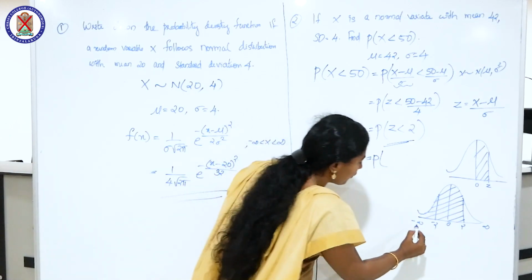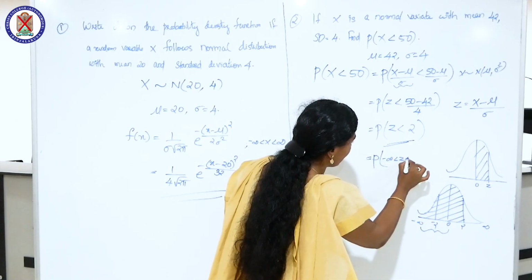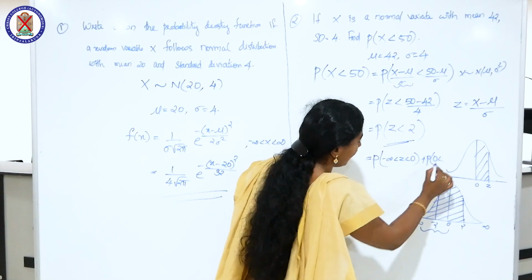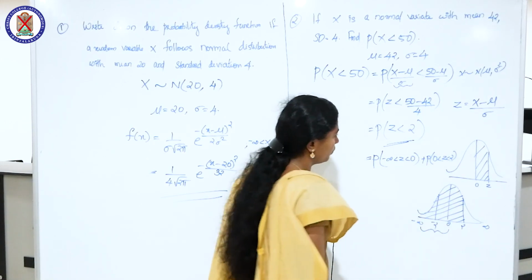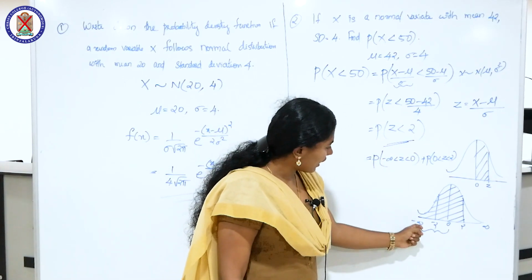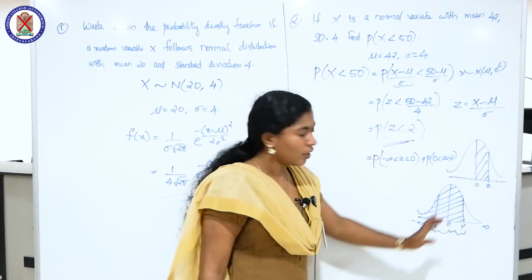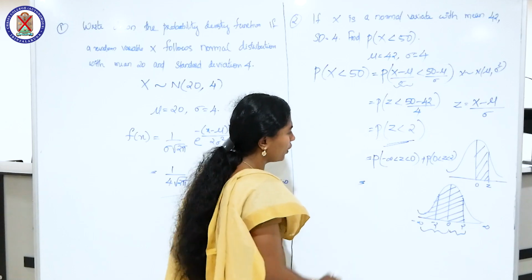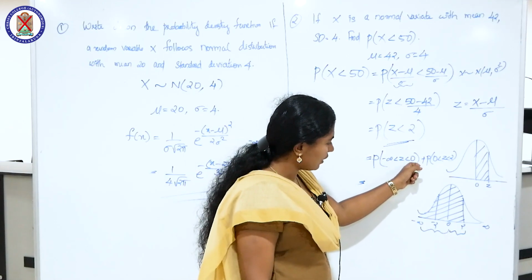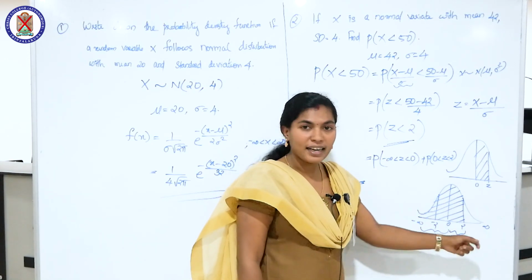P of Z less than 2 is the same as P of minus infinity less than Z less than 0 plus P of 0 less than Z less than 2. P of minus infinity less than Z less than 0: we learned in the property that the normal curve is bell shaped and symmetric.